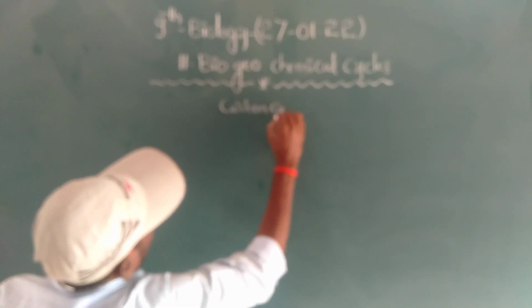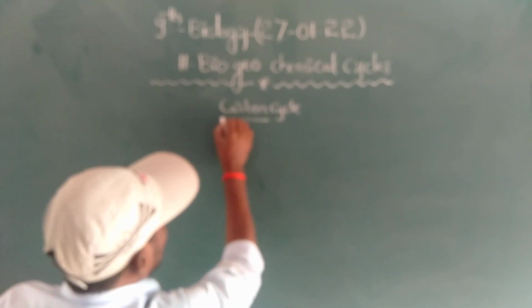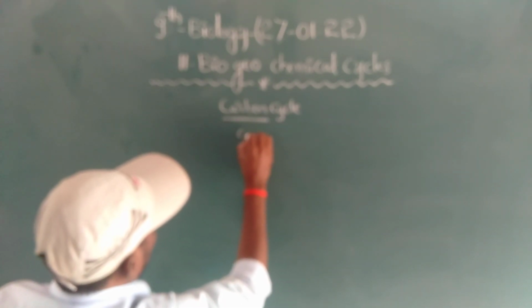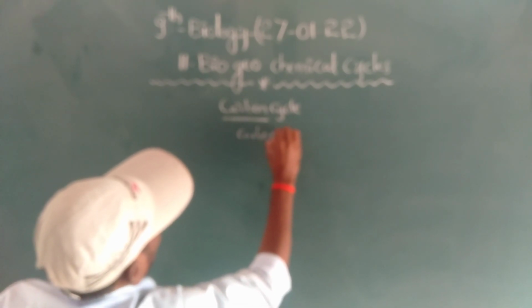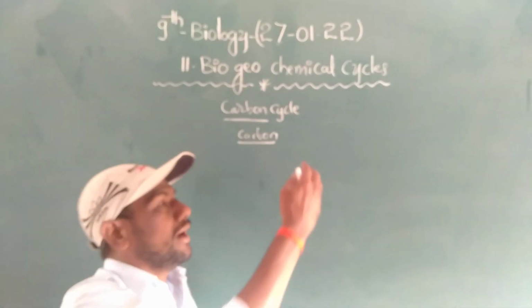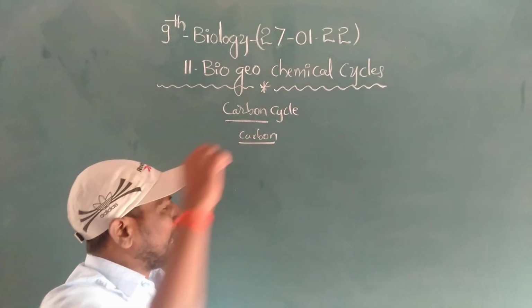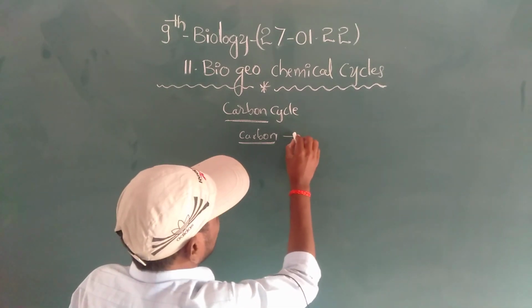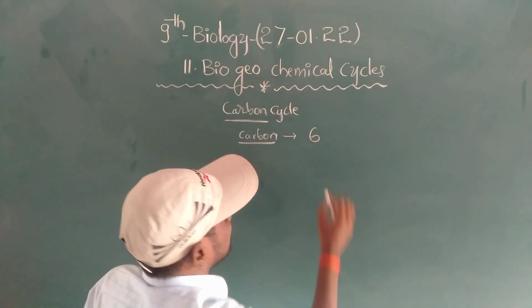Carbon cycle. Here, first of all, we have to know about the carbon element. Carbon in the periodic table is the sixth element after the fifth element.